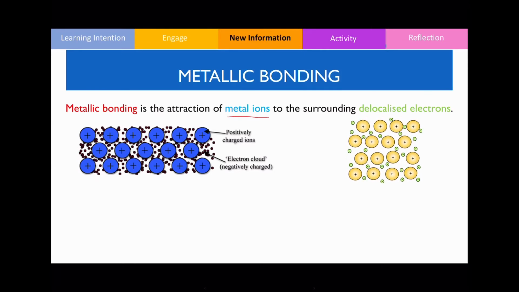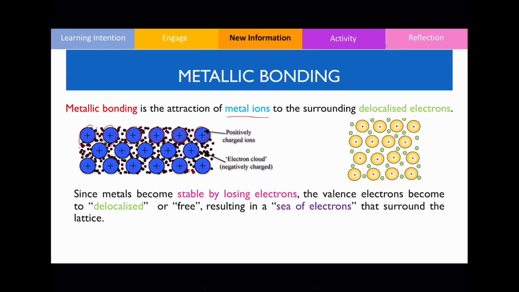So as I initially stated in the previous slide, notice that the structure of the metal substance has a nice ordered structure. As you can see, the cations are evenly spaced out, and in between the gaps of the metal cations you can see delocalized electrons. These delocalized electrons are mobile, meaning they can freely move through the gaps of the lattice structure.